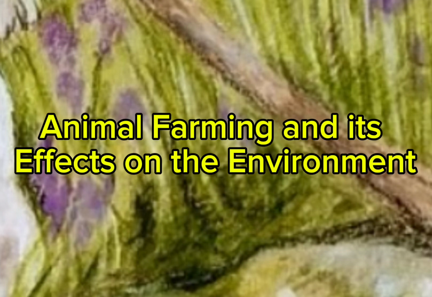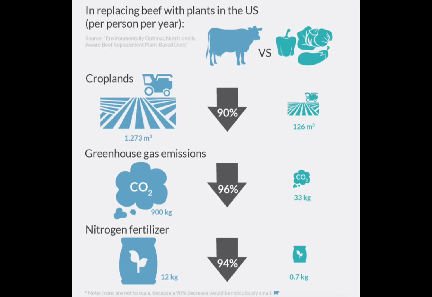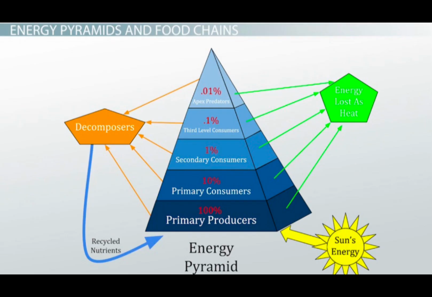Animal farming and its effects on the environment. 34 to 76 trillion gallons of water are annually used for animal agriculture. Animal agriculture is the raising of animals for meat, dairy, or other products. One may ask, how are animals' water footprints so massive? And to this question, there's a simple answer: trophic levels.